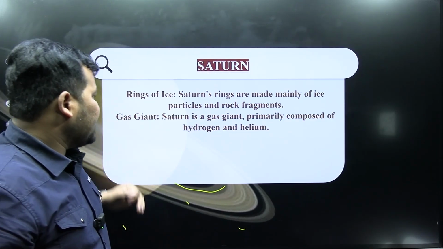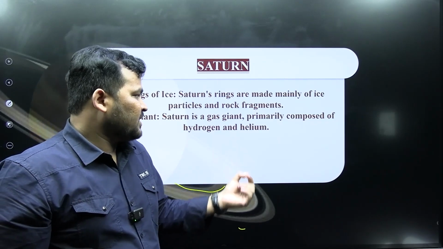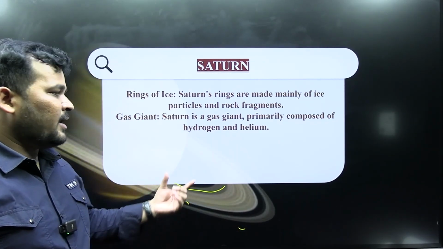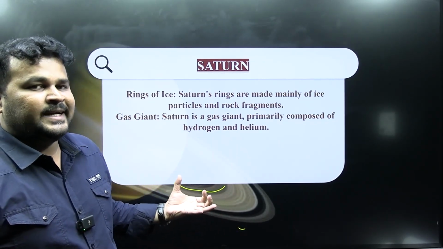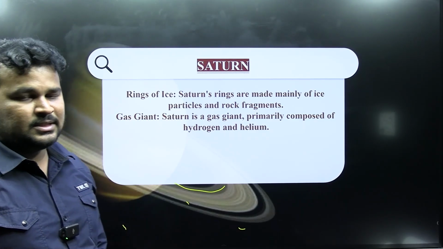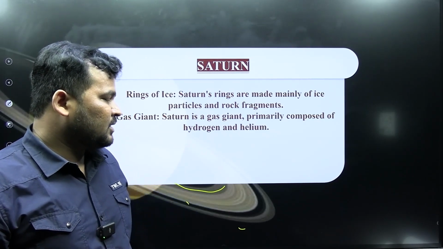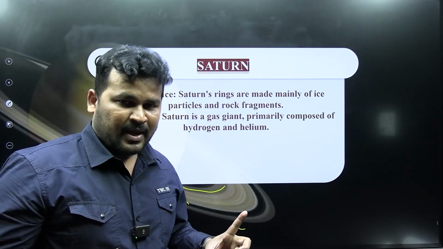Saturn is a gas giant, primarily composed of hydrogen and helium, similar to the Sun.